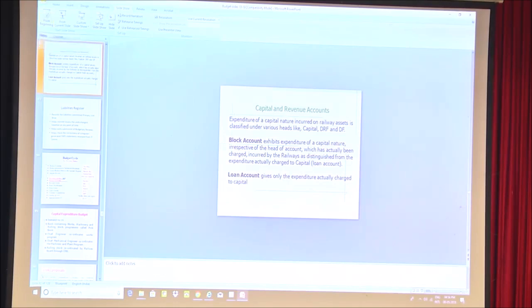So actually, you say demand 16, it has DF, DRF, RRSK, everything will get reflected in the block account. Whereas in loan account, only capital, that is, if you say P, abstract P, only that gets reflected in the loan account. This is prepared separately because dividend is paid on the loan account.